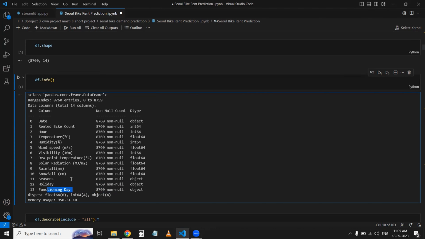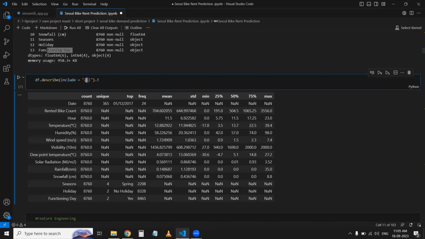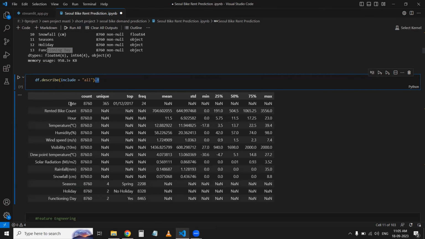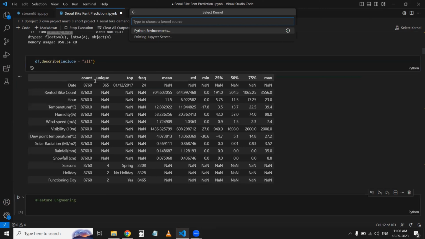Next, I have seen the description of the whole data set, including all, which means I can see both the categorical and numerical values. And quickly I have done the transpose with .T, because otherwise I have to scroll down and sideways. Let me show you how it looks if I do not use this .T.